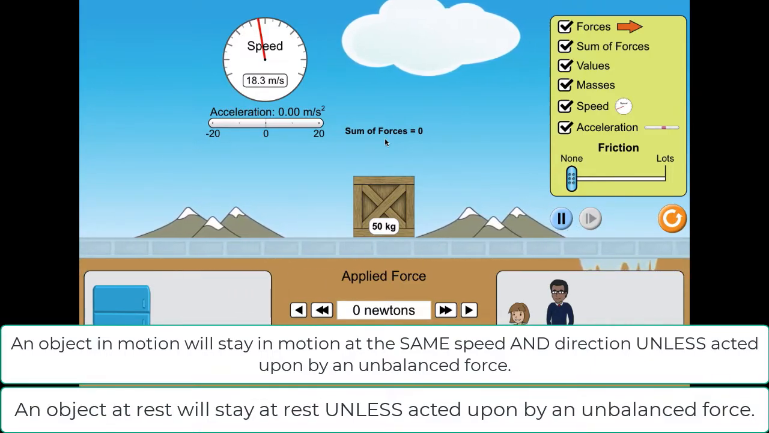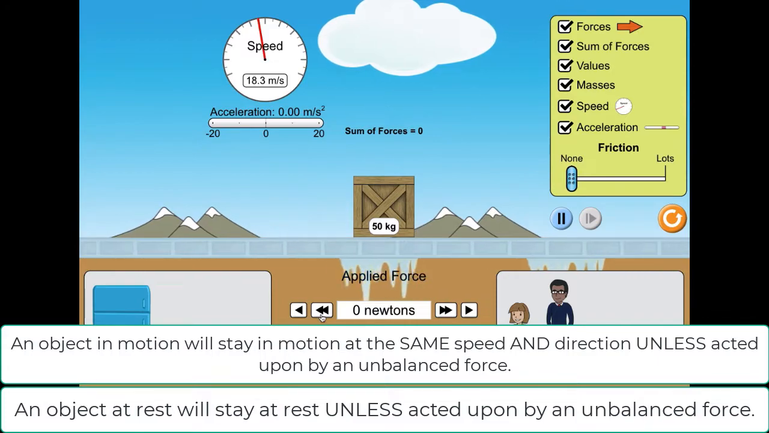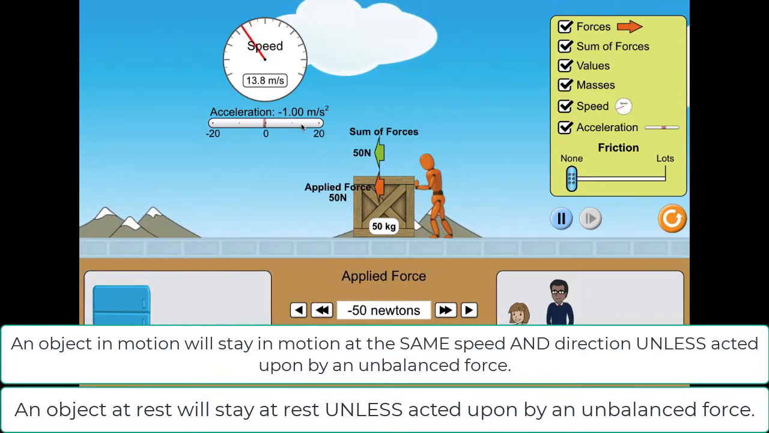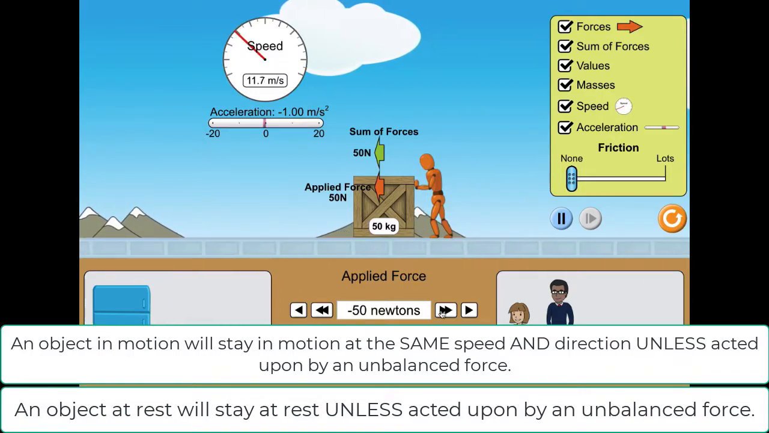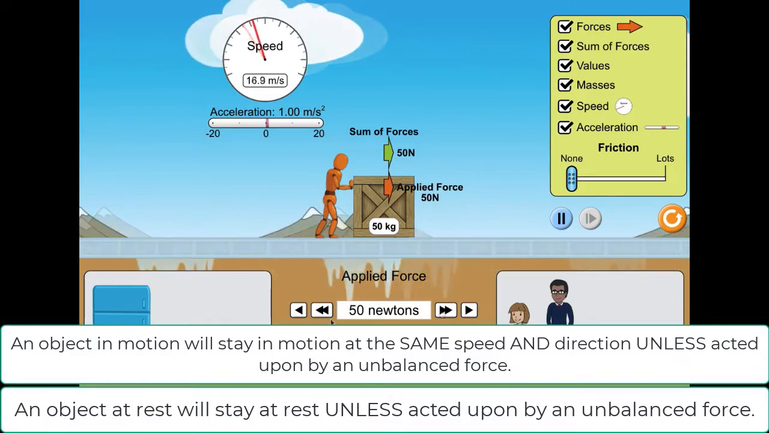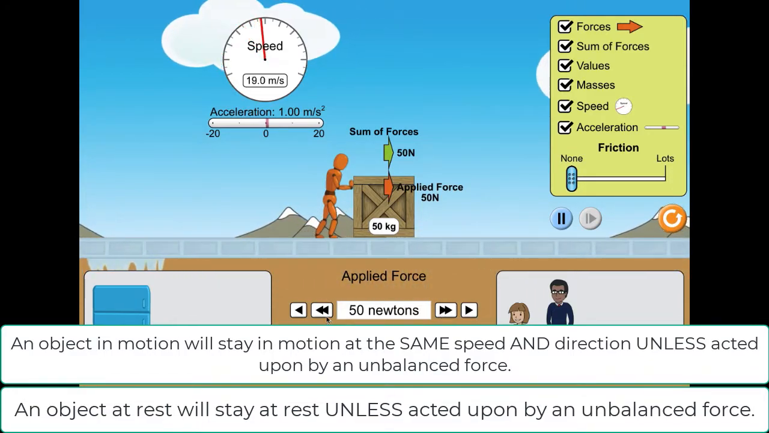If I unbalance forces to one side, notice that the motion changes. It now accelerates. I can accelerate it in the direction of motion or in the direction against motion, but either way it's going to accelerate. And this is due to the fact that I unbalanced forces on it. Now, I think I know what you're thinking. You're thinking, okay, this is a simulation.